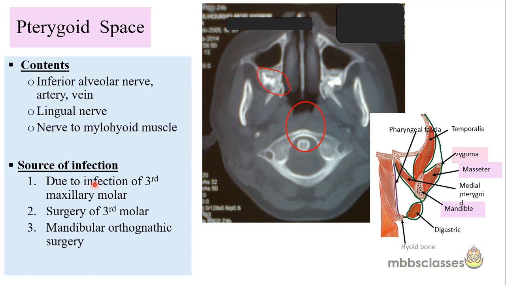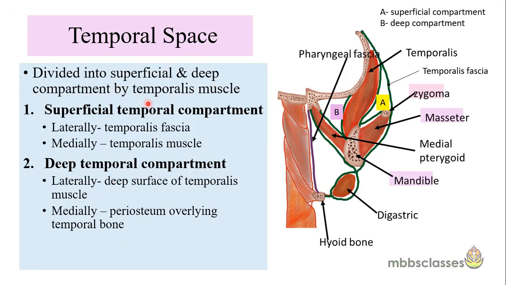If we see the sources of infection of this space, it occurs due to the infection of the third molar. So if you see here, this is the pterygoid space and this is the maxillary molar. So if there is any infection of the maxillary molar, there is a possibility of the pterygoid space being involved. Then if there is any surgery of the third molar or mandibular orthognathic surgery, then the pterygoid space is likely to be involved.